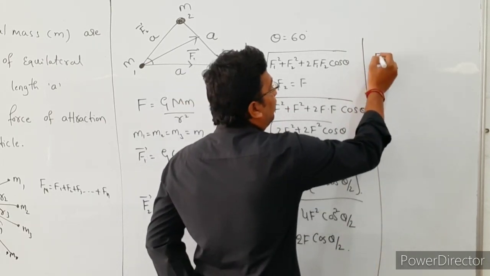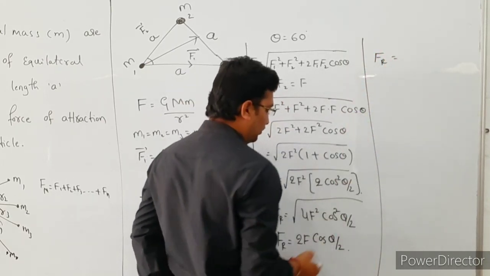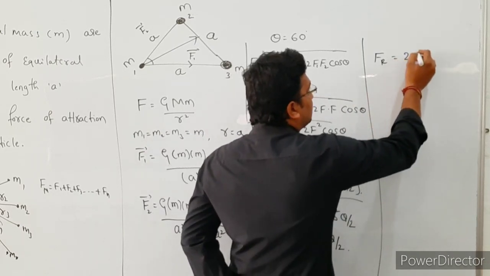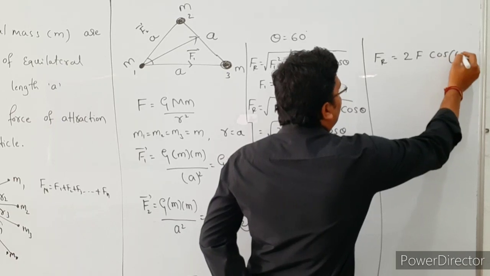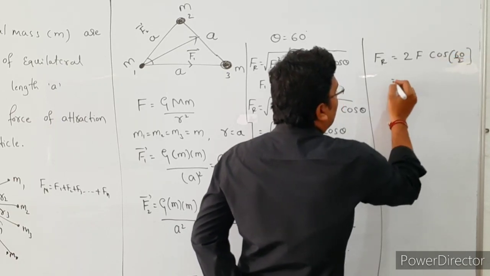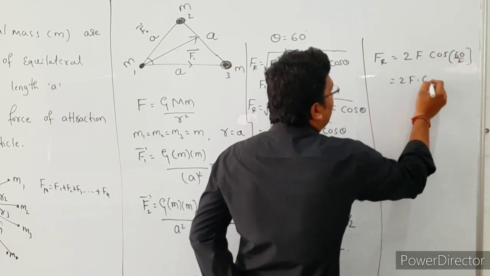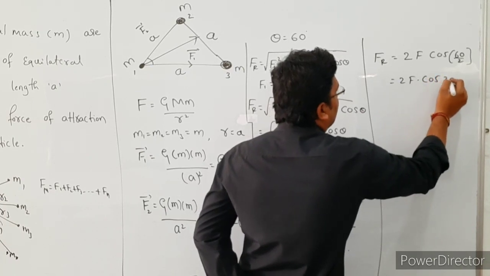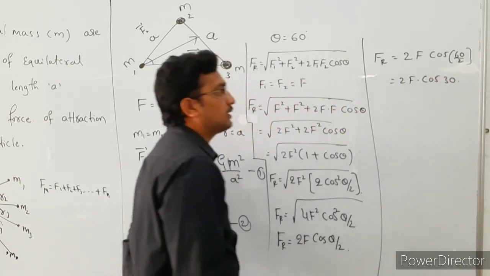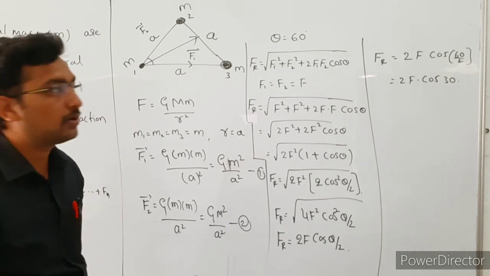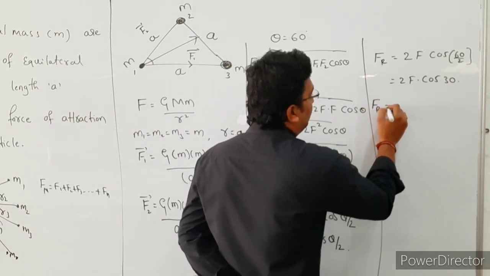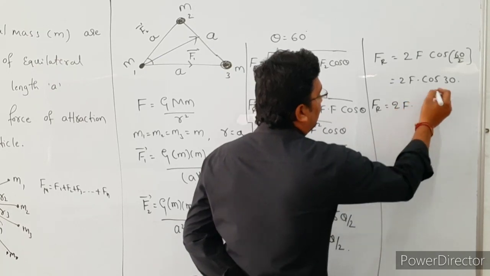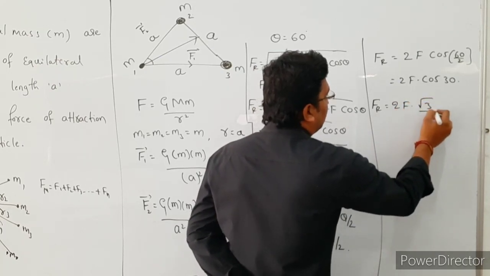Then the resultant force is 2F cos 30. What is the value of cos 30? The resultant force is equal to 2 into F into root 3 by 2.